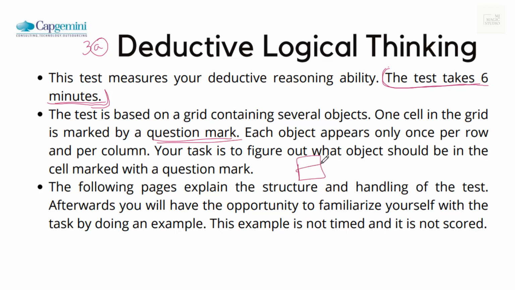There would be a grid and there would be many cells, and one cell would be marked with a question mark. Each object appears only once per row and per column. Mind it, it is per row and per column. Your task is to figure out what object should be in the cell marked with the question mark. We'll take up an example and try to understand the whole gimmick of this deductive logic. Let's go through the instructions quickly.